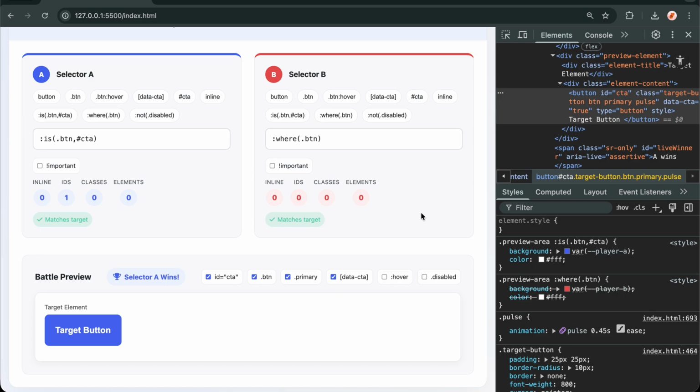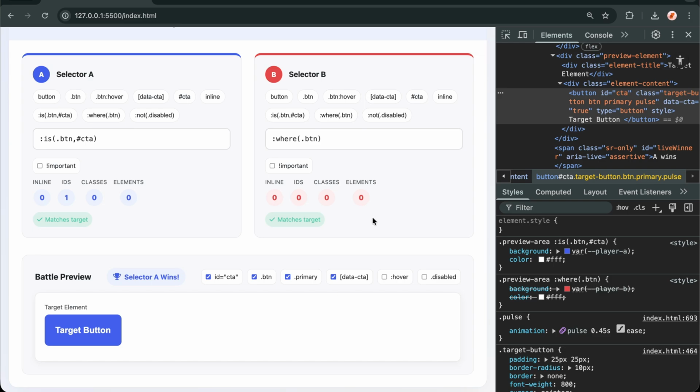Here's a pro tip that'll save you headaches. When debugging specificity issues, calculate the scores. Add up your IDs, classes, and elements. The selector with the highest number in the leftmost non-zero position wins. It's like comparing version numbers. 1.0 beats 0.15, even though 15 is bigger than 1.